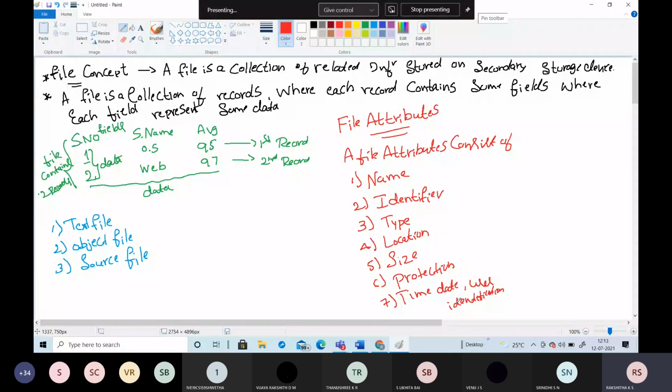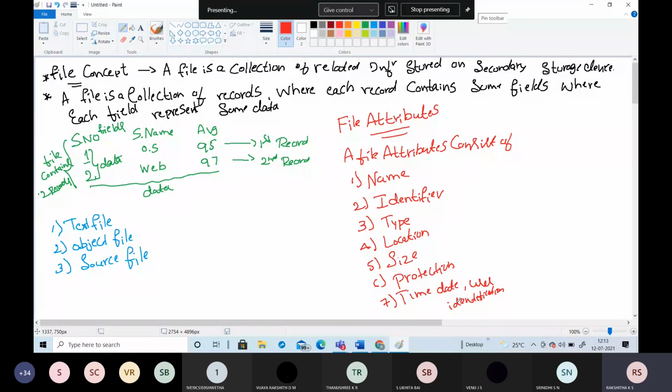If you look into protection, there we only get the read permission, write permission, and executable permission. Based on that, at what time the file was created, what time the file was modified, and what time the file was deleted by which user, depending on keeping all this information, the user can change any information which is present in the file.